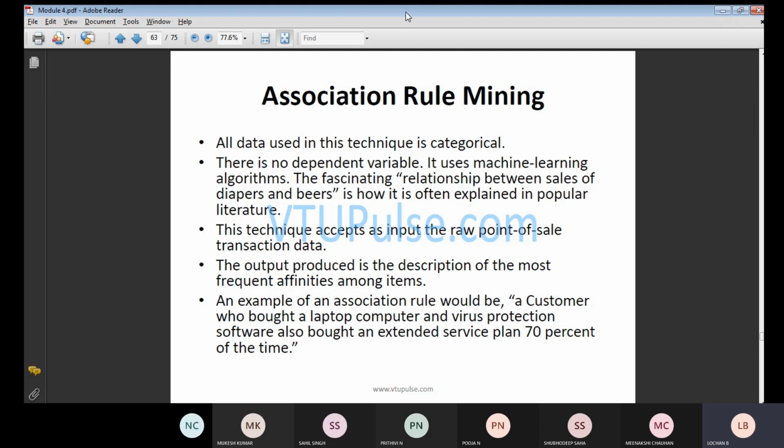There are two options in this particular case. We will be checking whatever data we give, how you are going to perform the operation, whether you are going to follow the sequence or perform random operations. We will be checking each and everything and performing the operation. Next thing is an example of an association rule: a customer who bought a laptop computer and virus protection software also bought an extended service plan 70% of the time.